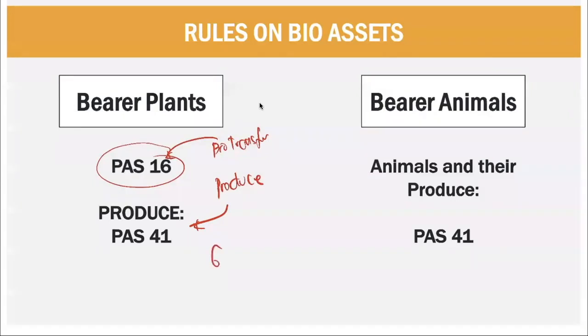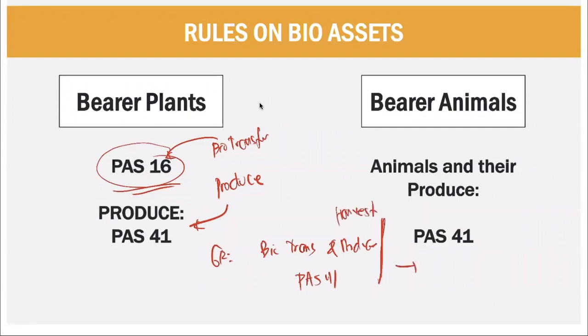Di ba ang general rule natin kanina, the biotransformation including the produce is under PAS 41. Exemption, bearer plant. The biotransformation is PAS 16. The produce, PAS 41. After harvest of produce, ano uli gagamitin? PAS 2. Huwag niyong kalimutan to ah. Biotransformation and the harvest of your produce, PAS 41. After, PAS 2 na. Bakit? Kasi nga yung produce mo, magiging inventory na. Okay? Gagawin mo siyang inventory.